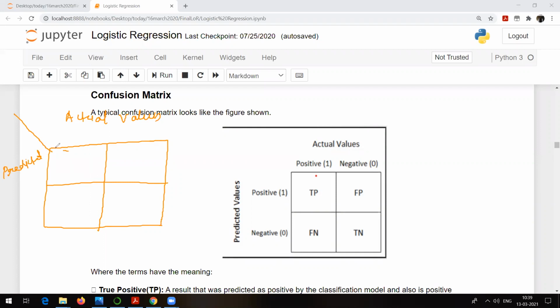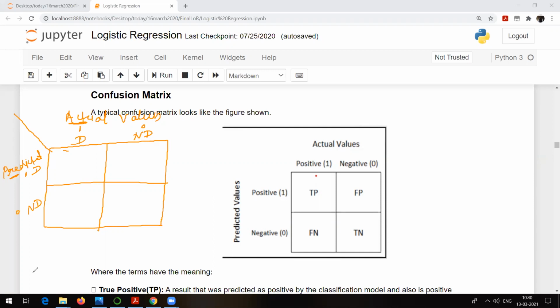So let's say we want to solve a problem where we want to classify a patient as diabetic or non-diabetic. It's a classification type of problem. Or you can show it as 1, 0, anything. But these values are showing actual values and this is showing predicted values.